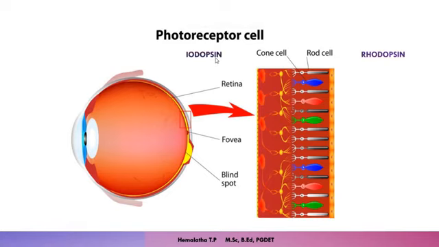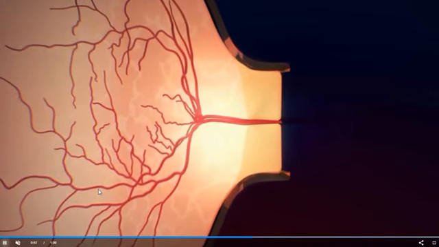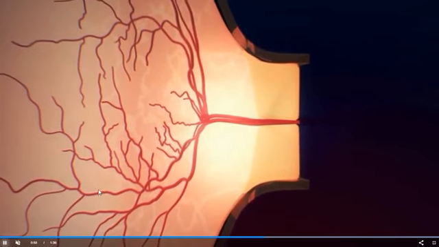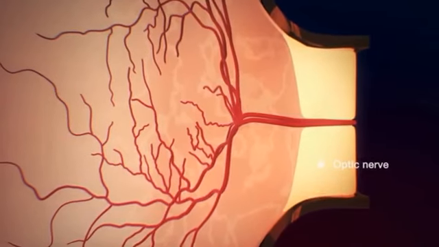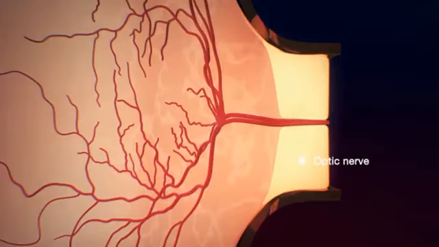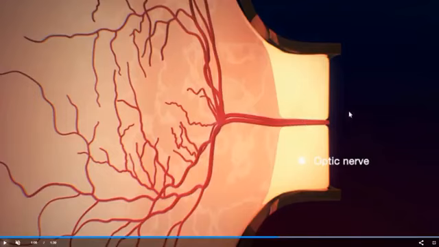Cone cells produce a pigment called iodopsin and rod cells produce a pigment called rhodopsin. These two pigments help in vision during dim light and during bright light. Then later when the image falls on the retina, that image will be forwarded to the next part, that is, to the optic nerve. The optic nerve is a connection between the brain and the eye. The nerve which travels from the eye to the brain is called the optic nerve. The signal received by the brain will be analyzed, which helps in the identification of the image.